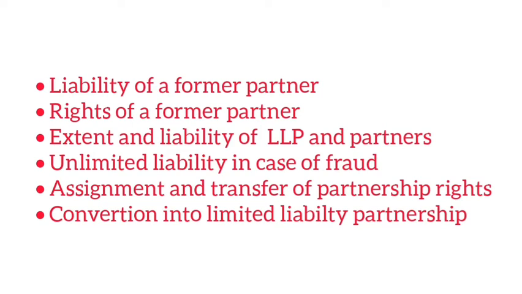Now comes the extent of liability of the LLP and partners. In the case of a limited liability partnership, the following facts are considered. The first one is that the liability of the LLP shall be met out of the property of the LLP. If there is any liability, it shall be met out of the property of the LLP. The next one says that a partner of an LLP shall not be personally liable for the wrongful act or omission of any other partner of the LLP. They are not responsible for that.